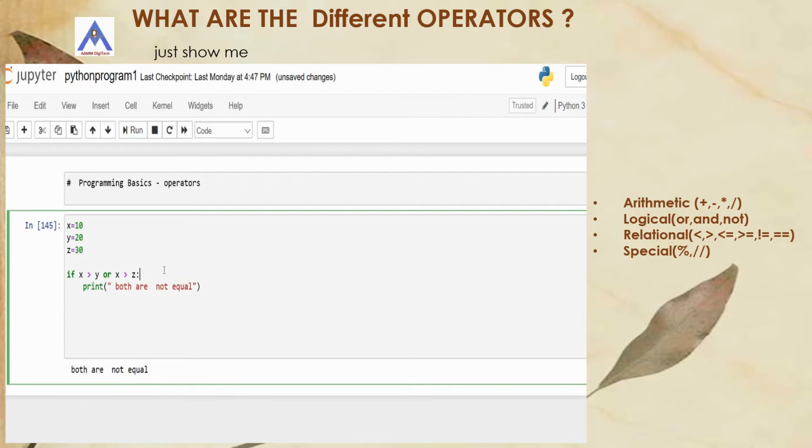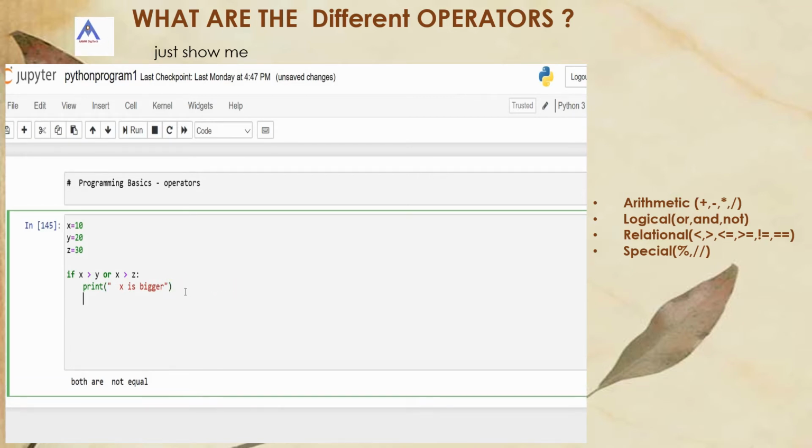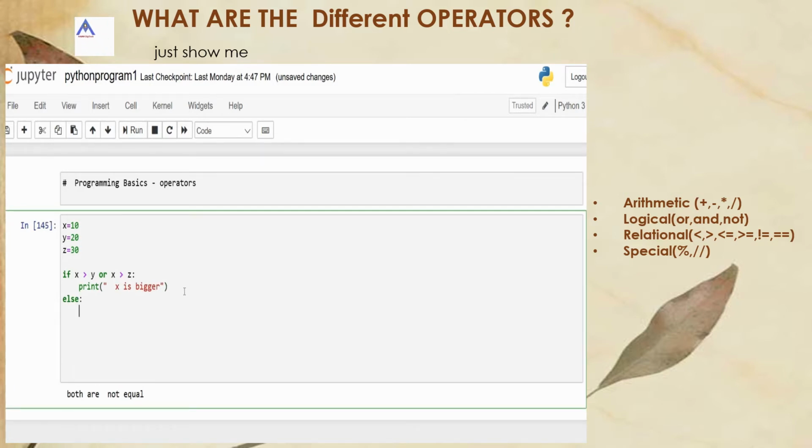No. If either of these is true, then print x is bigger, else print x is not bigger than y and z.